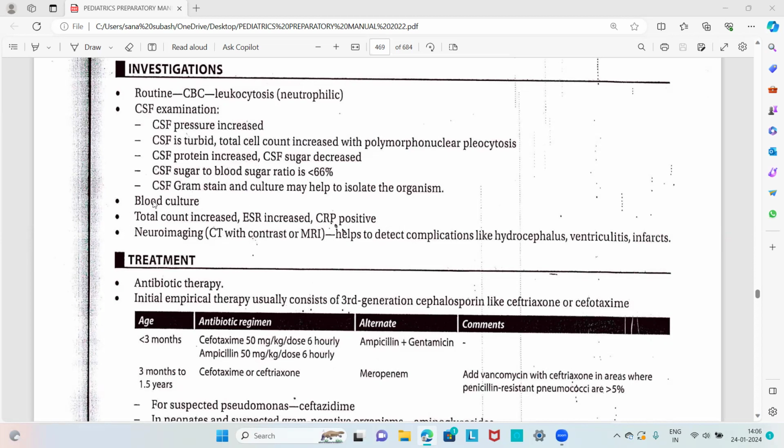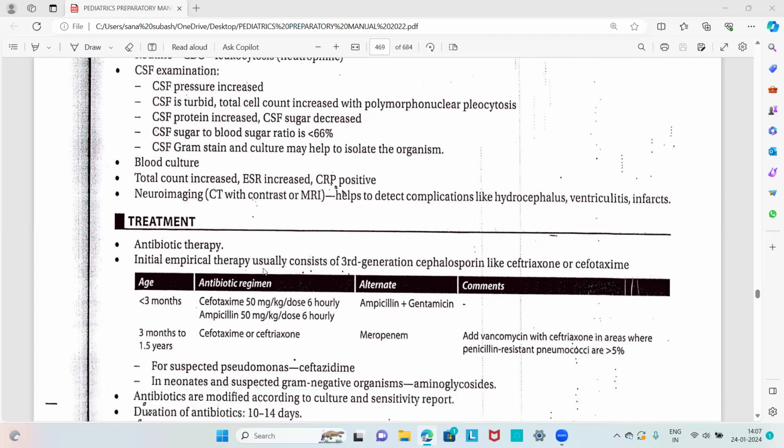Then we have to go for the blood culture for the isolation of the organism. And the total count is increased, ESR is increased and CRP is positive because of the inflammatory reaction. And we have to go for neuroimaging like CT with contrast or MRI, which helps to detect complications like hydrocephalus and ventriculitis. In fact, we have to look for the complications in the case of acute pyogenic meningitis with the help of neuroimaging, that is CT with contrast or MRI.